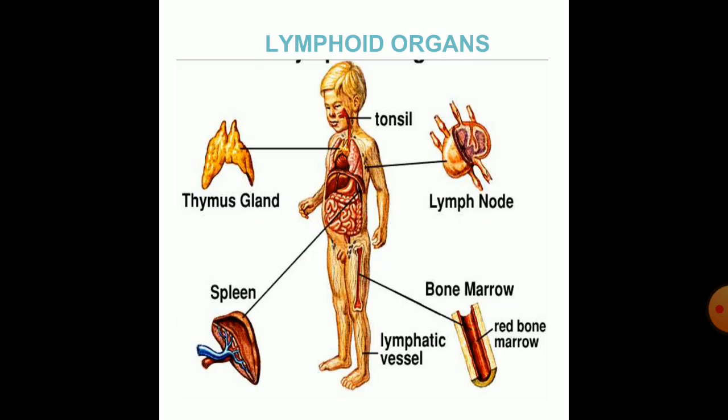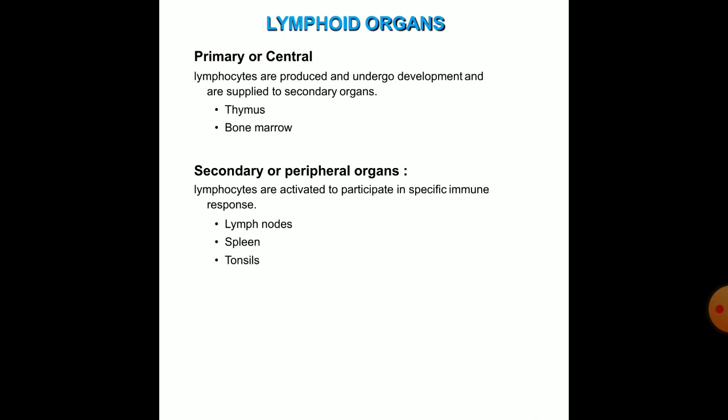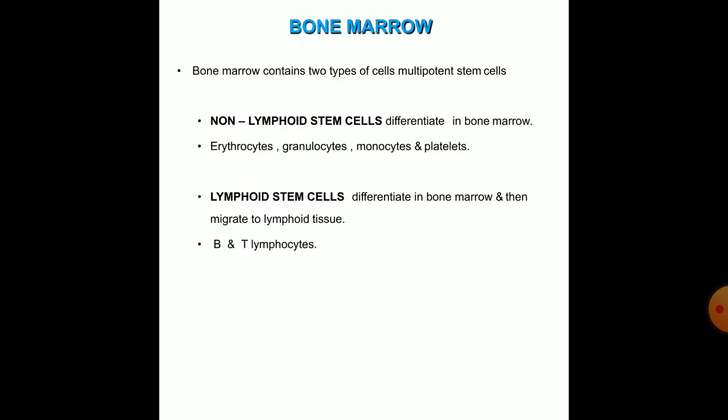These are the lymphoid organs. Lymphoid organs can be categorized into two types: first, the primary, second, the secondary. In the primary lymphoid organs, the lymphocytes are produced and undergo development and are supplied to the secondary organs. The primary lymphoid organs are the thymus and the bone marrow. In secondary lymphoid organs, the lymphocytes are activated to participate in specific immune response. These include the lymph node, spleen and tonsils.